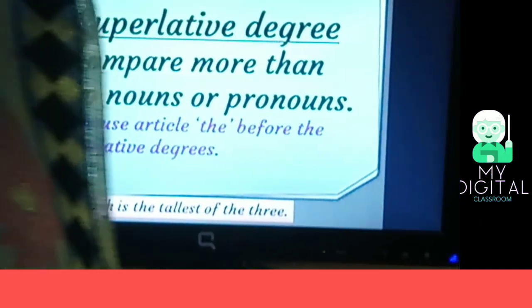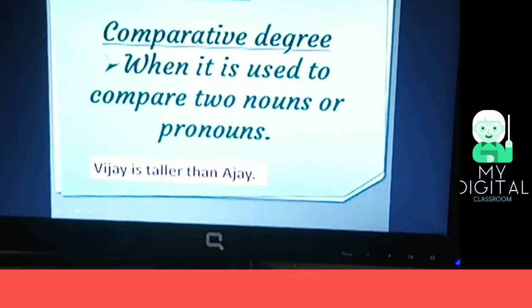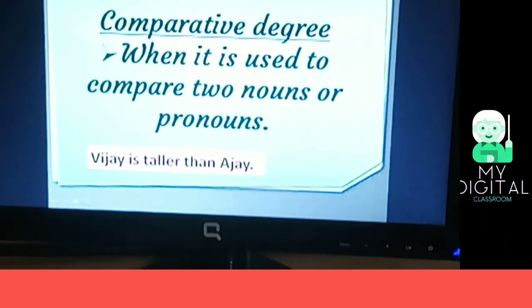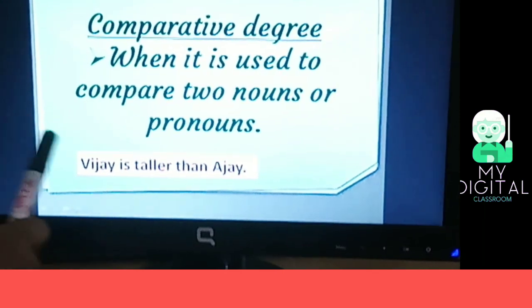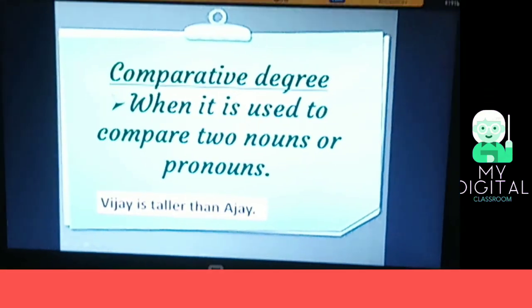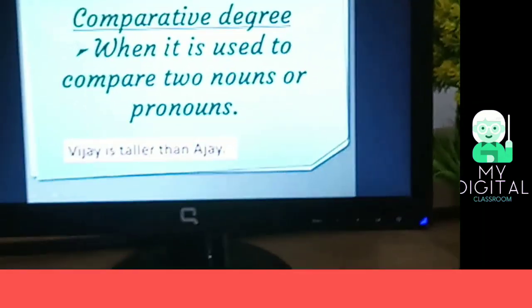And in the comparative degree, after the adjective, we must use than to compare two nouns or pronouns. Here, Vijay is taller than Ajay. These two points are important: in the comparative degree, we must use than, and in the superlative degree, we must use the article the before the adjective.